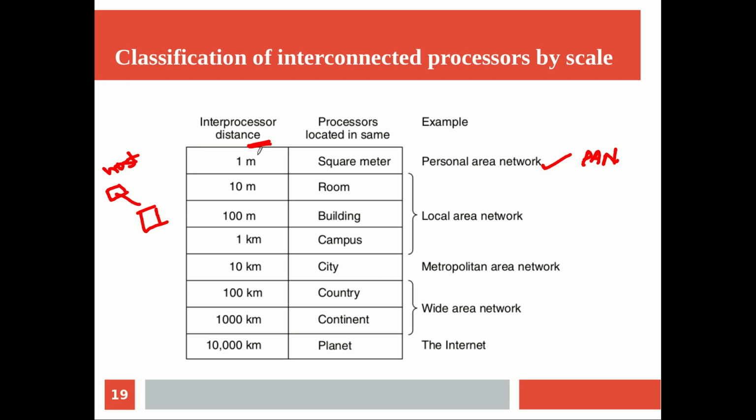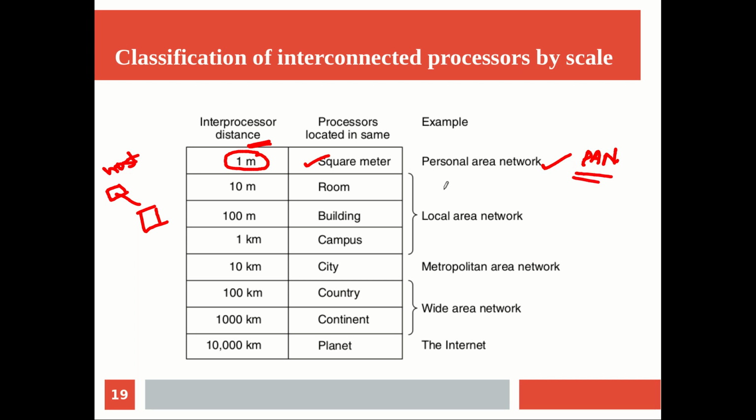If it is within 1 meter, and another thing, that is processors located in the same square meter. Okay, or means inter-processor distance has to be 1 meter, or if you are looking at the area as a whole, it should be within 1 square meter. Such networks, definitely you can think of them as very small area being covered by such personal area networks, right? So we call them personal area network.